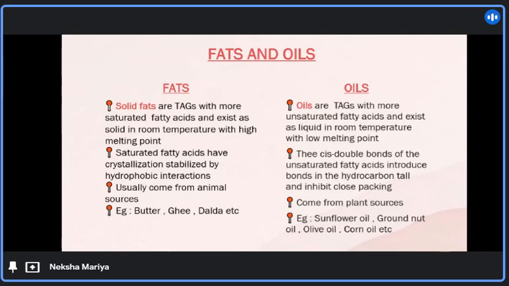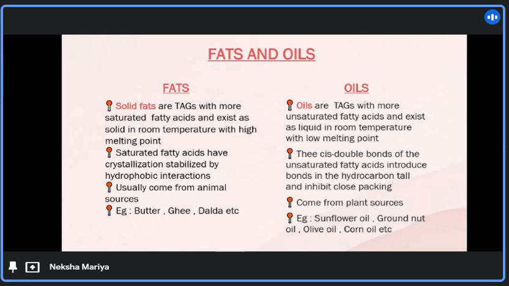Fats are saturated fatty acids which have crystallization stabilized by hydrophobic interactions, whereas in oils the cis double bonds of the unsaturated fatty acids introduce bends in the hydrocarbon tail and inhibit close packing.